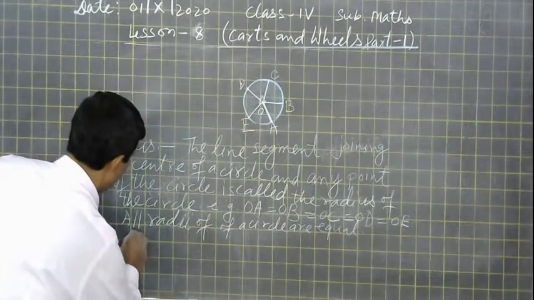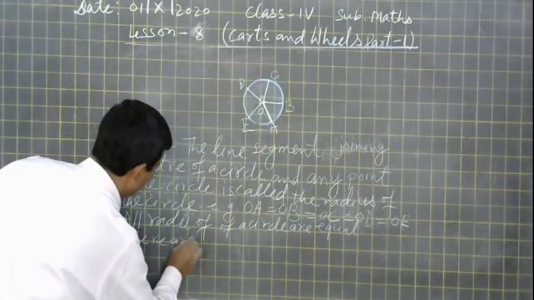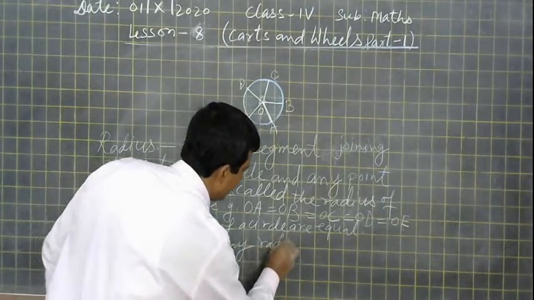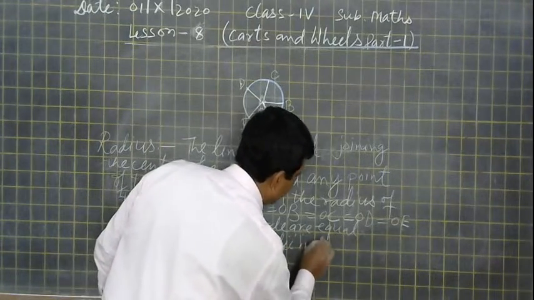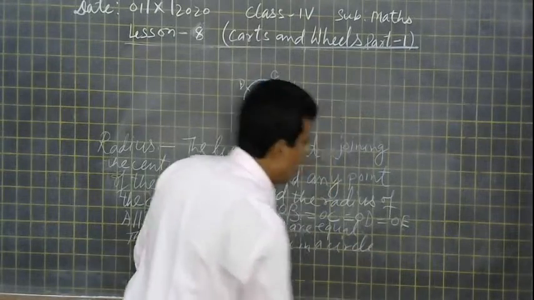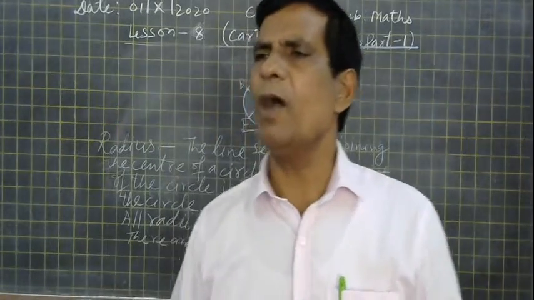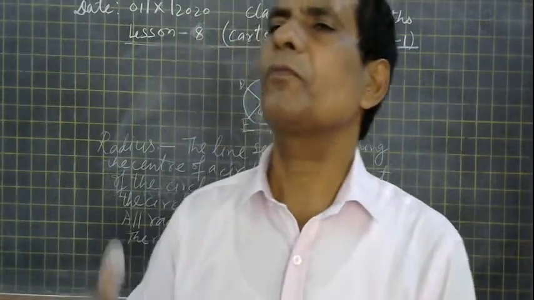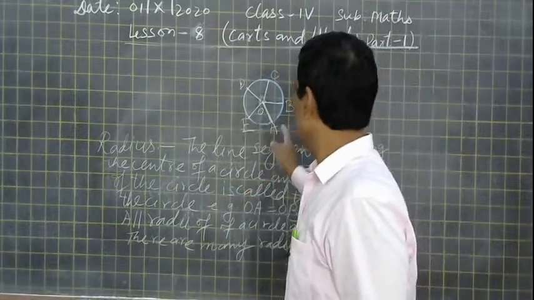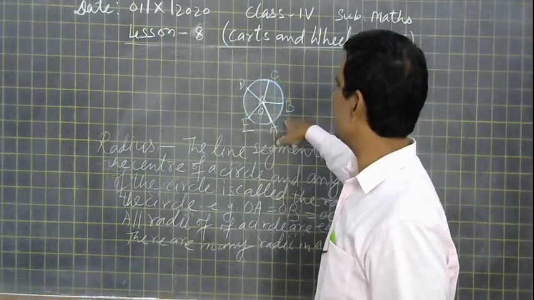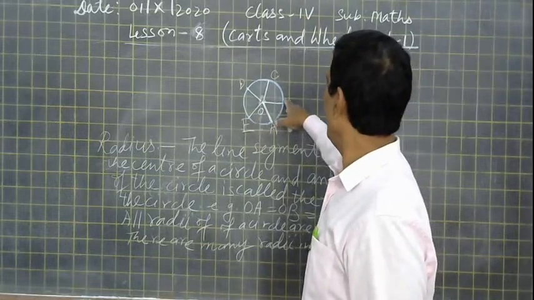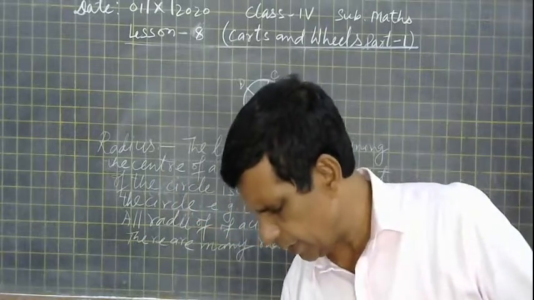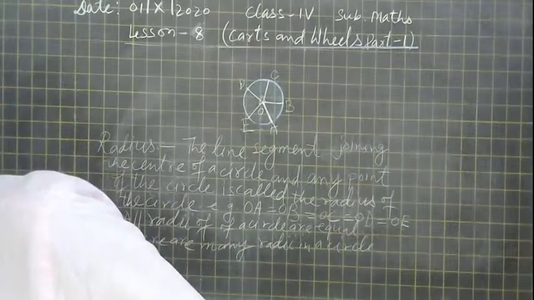And there are many radii in a circle. So this is what I told about the radius, or in plural form, the radii. It is equal because the distance between the center and any point of the circle is always the same. That is why however many line segments we draw, all of them will be the same.